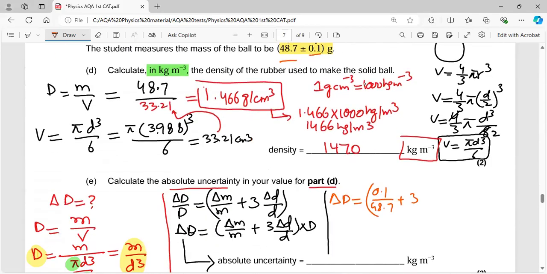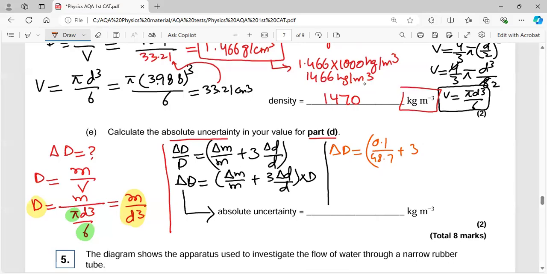So it is 3 into 0.07 over 3.988. Remember why I multiplied 3 over there? Yes, because of the power rule, because d to the power 3. And multiplied by the answer of the density, which was 1466.